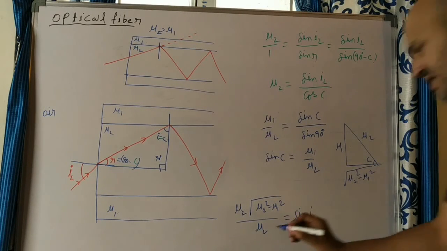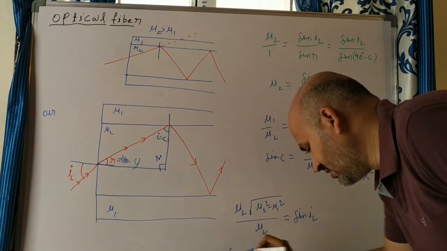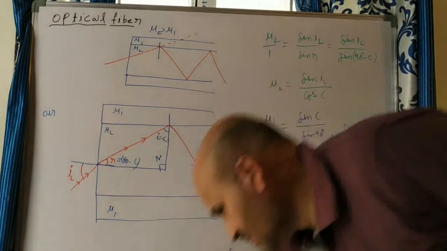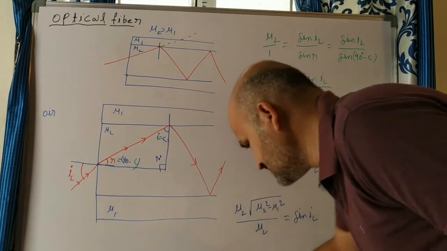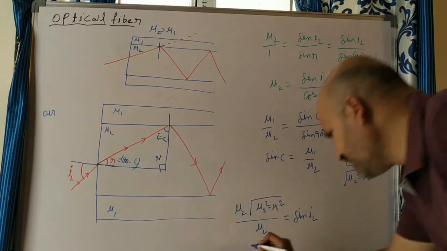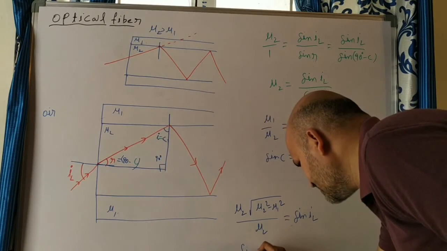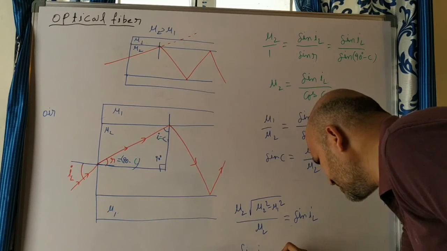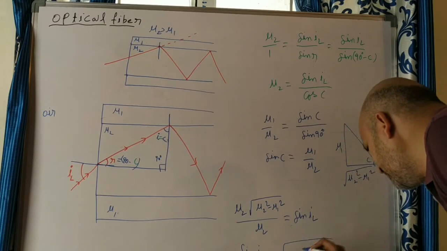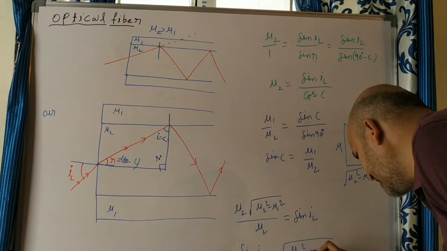Mu2 gets cancelled, so what can you write? Sine of i launching is equal to the square root of mu2 square minus mu1 square.